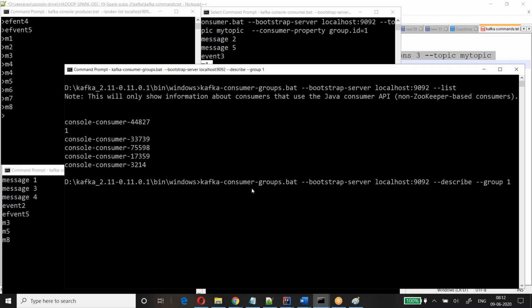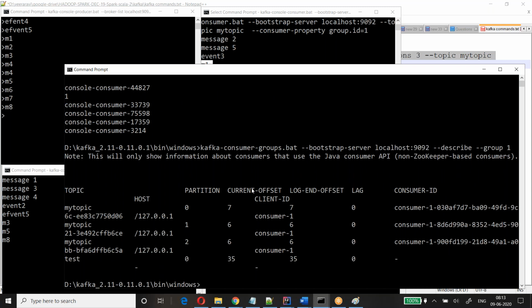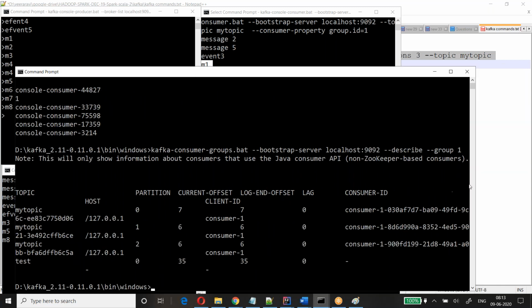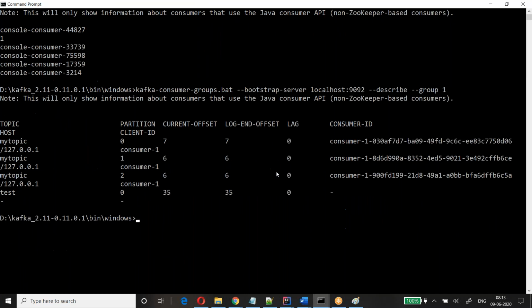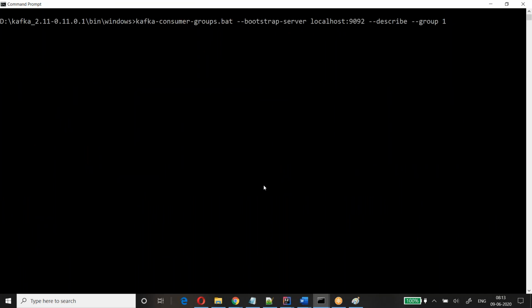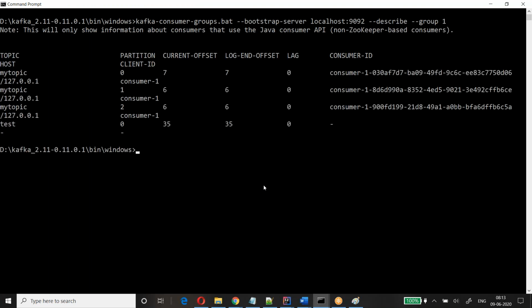Yeah, it is describing. Let me maximize the screen and clear it.